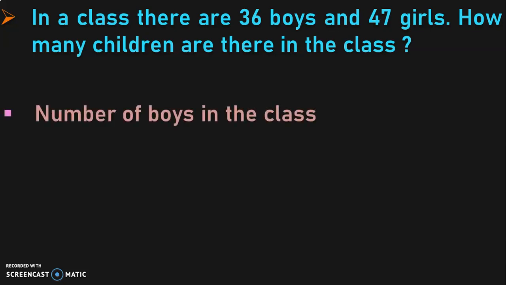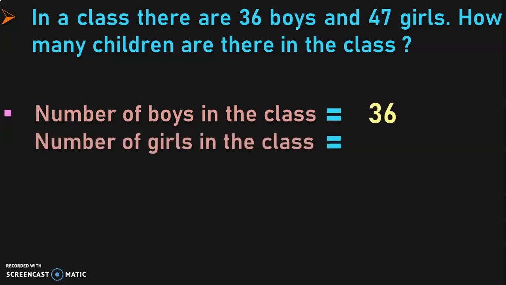So next write down the statements. Number of boys in the class is equal to 36. Number of girls in the class is equal to 47. Now perform the addition operation and write down the place values before that. Begin the addition from the ones place.